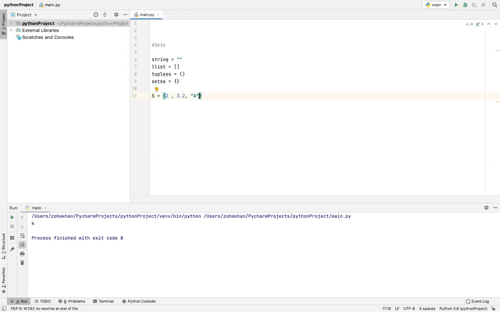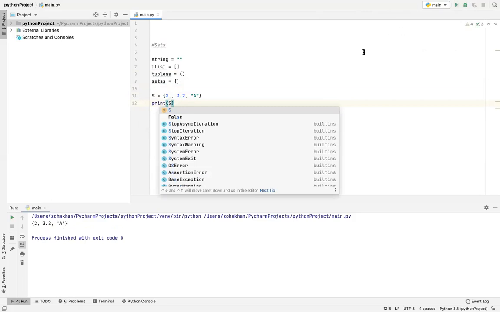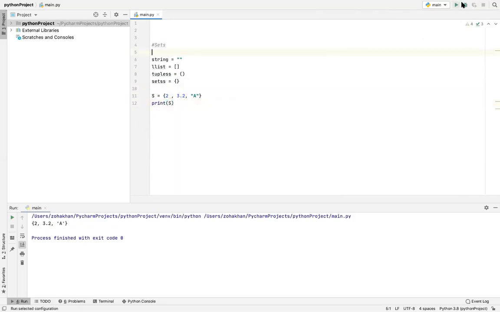However, a very strange thing about sets, and a very important thing that you have to remember, is that there is no indexing in sets. Okay? We indexed in strings, lists, and tuples, but there is no indexing in sets, and I'll tell you why. Let me remove this. Okay, we'll see why. And print. Wait a minute.